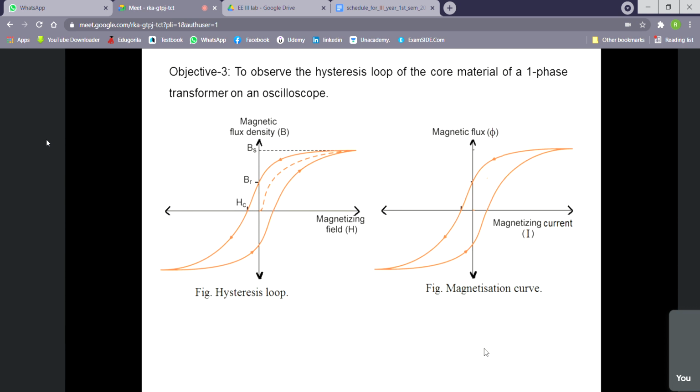But if the 0.1 ohm resistance varies with heat, or is nonlinear and changes with current, then for 20 ampere current it will not give 0.2 volt, it will give something else. So in that case, the observation will not be correct. So we have to ensure there is no phase change or nature change in the waveform. The scale may change, magnitude may change, because magnitude depends on scale.